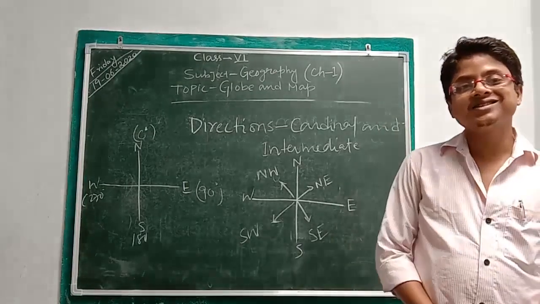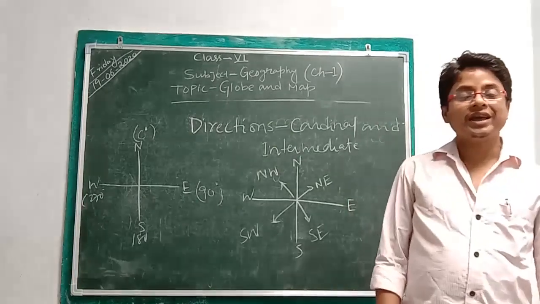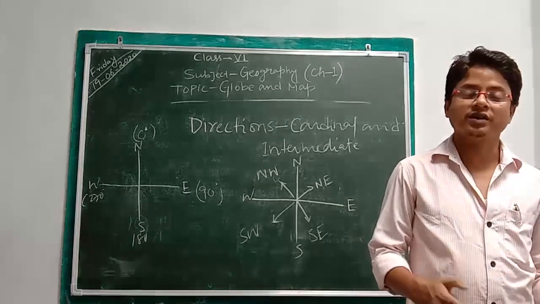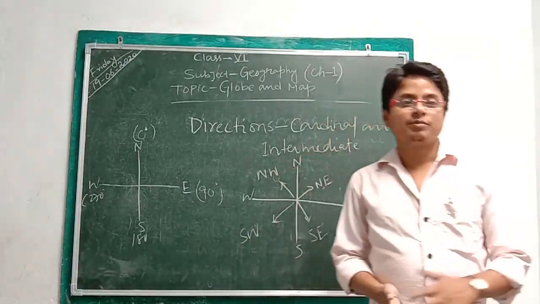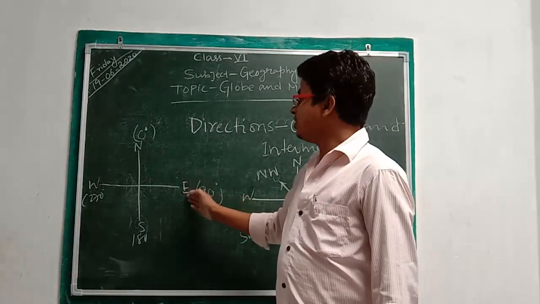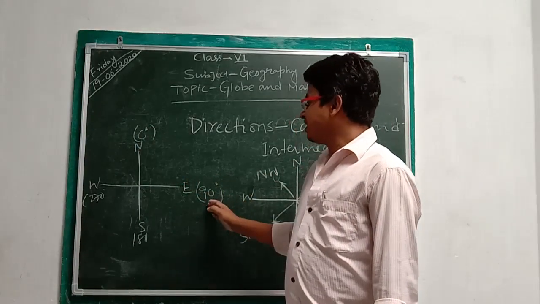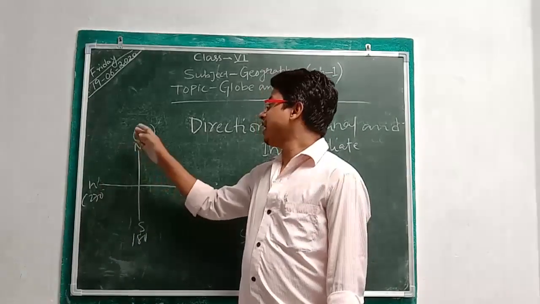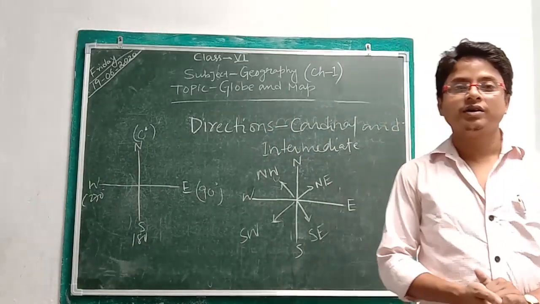Now our next heading is directions. It is a very important thing in a map to know the exact direction in which we are moving or navigating or searching for anything. In our case, there are mainly two things: the 4 cardinal points and intermediate points. The cardinal points are east, west, north and south. East represents 90 degrees, south represents 180 degrees, west represents 270 degrees and north represents 0 degrees in any magnetic compass. You can find that.